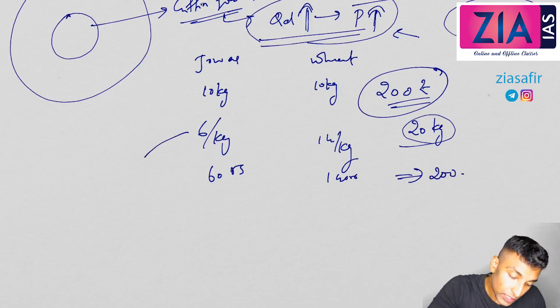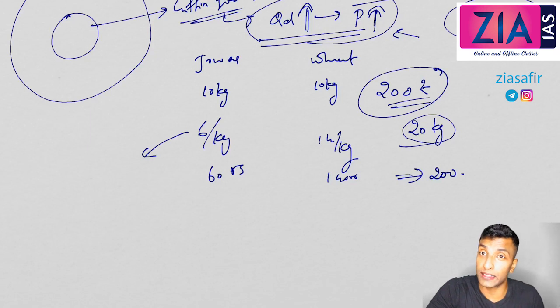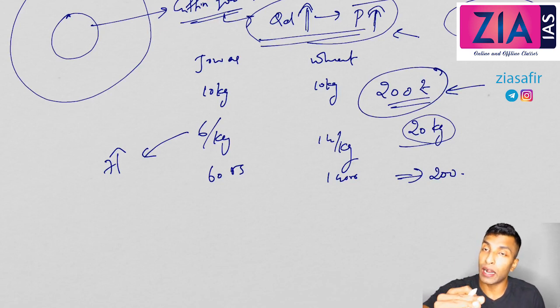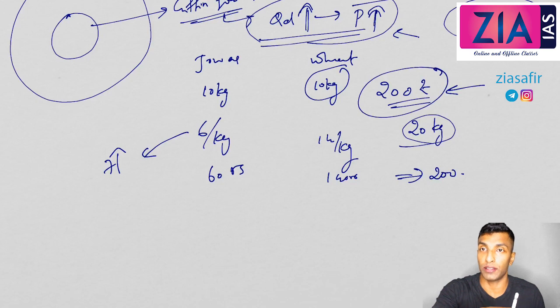Now from 6 to 7, let's suppose the jowar price is increased. That means the inferior good's price is increased from 6 to 7. Now if they have only 200, do you think that they can meet the 20 kg requirement? No. But you can't change 200, because I have told you already, he is a poor person, he doesn't have money. So what is the only choice now? You have to cut short the consumption of wheat, reduce wheat, and then buy jowar. That is a choice, right?